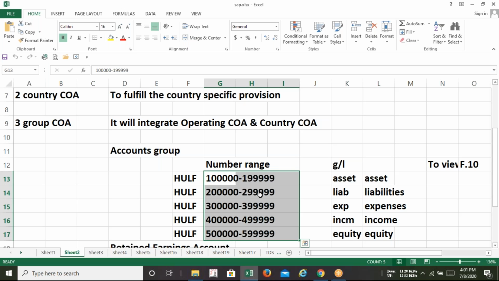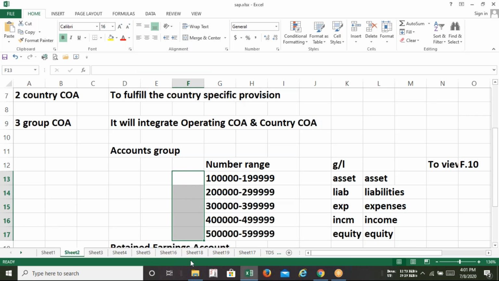Okay. Rakshita, HULF is my chart of account, do not forget it. That is the code of my chart of account. So we need to create the chart of account now, ma'am. I have created HULF as a chart of account for another class, and under the HULF chart of accounts I used that number range. So here I'll be using a different chart of accounts, and I'll be using that chart of accounts for the number range.